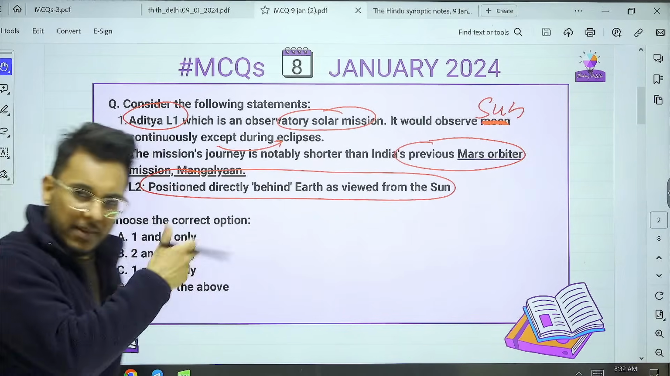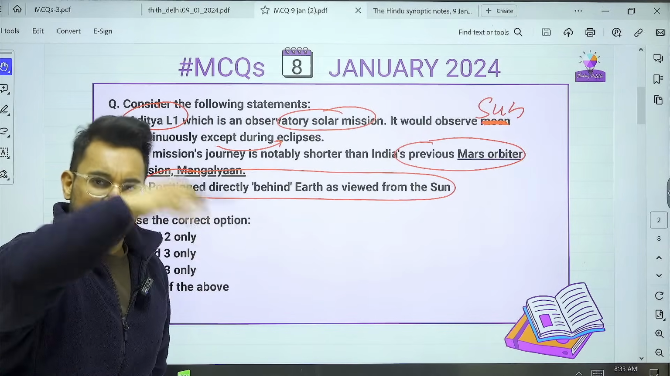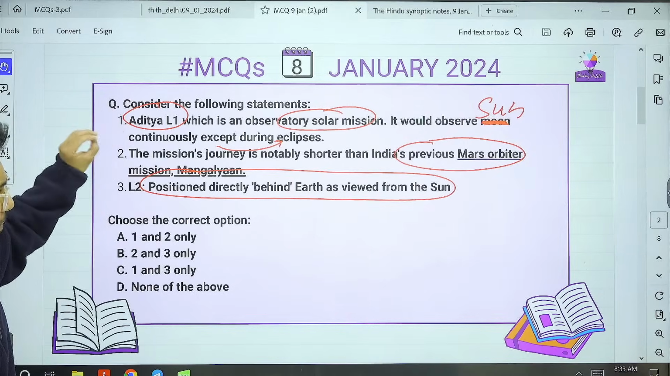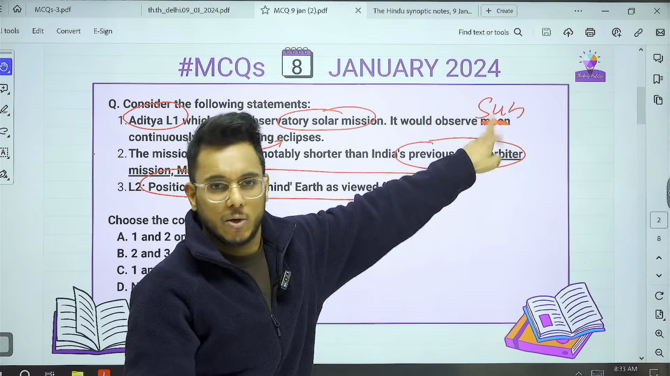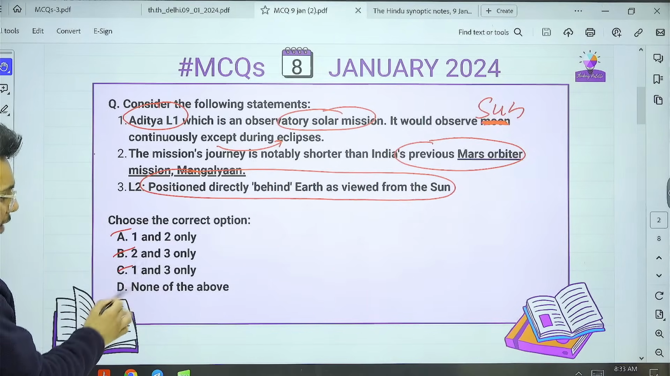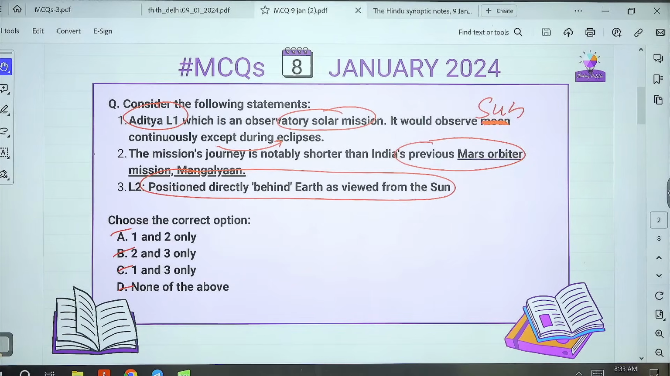Okay, there is one more position apart from L1, L2. L2 is behind the Earth. Is it right or not? So these three statements are there. There is one correction: it would observe the sun, not the moon. So what is the correct option? 1 and 2, 2 and 3, 1 and 3, none of the above. Please write your answer.